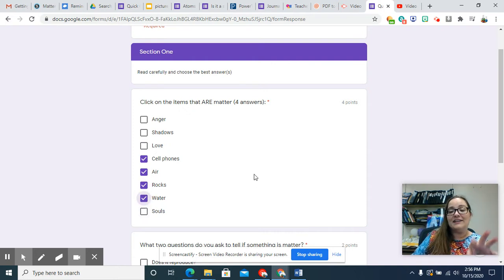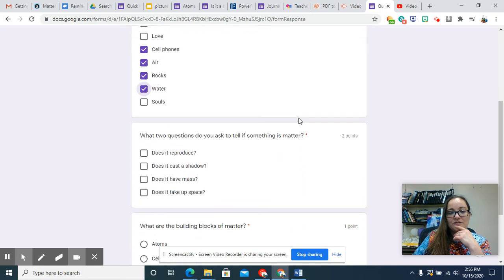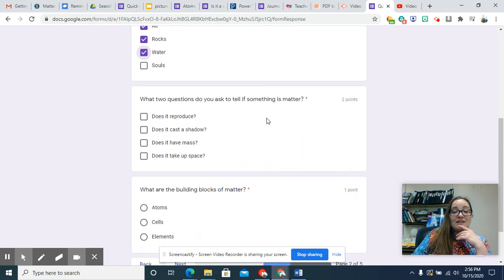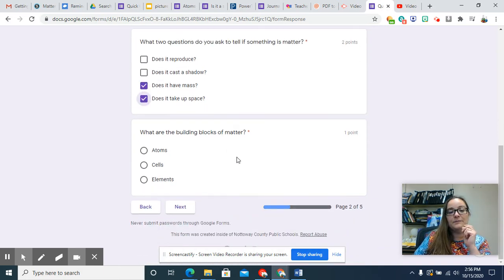You may have gotten that in a different order because I have this set up to scramble. Souls do not have mass or volume. What 2 questions do you ask yourself if something is matter? Notice it says 2 questions, so if you only clicked on one, that's why you got it wrong. Does it have mass and does it take up space are the 2 you needed to click.